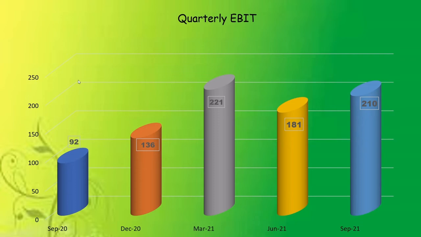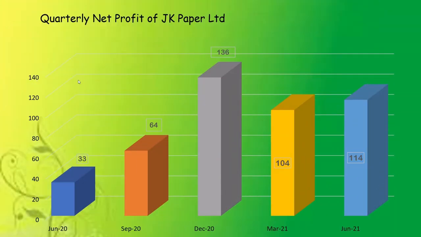But in this difficult time, the company is showing not only a profit but also an increase in earnings before interest and tax. Many of the companies have got into losses, but still this company managed to stay in profit, which is a very good thing and it is a sign of strength.